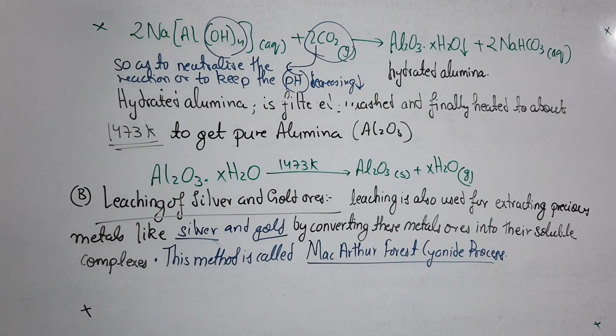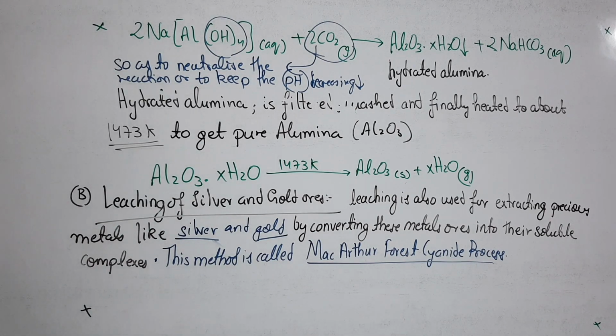This is the basic principle which lies behind the leaching. But the complex which you have got over here is too much basic in nature. That's why the solution is very much basic. So as to keep the reaction in the neutralization way or to lower the pH, we have reacted this complex with CO2. This will maintain the pH of the solution.